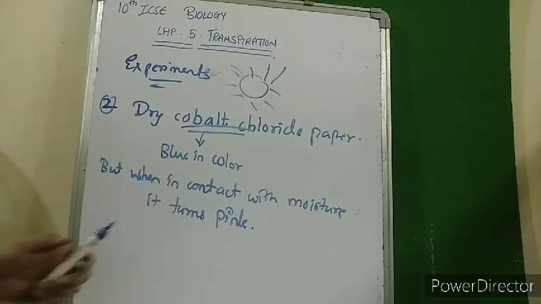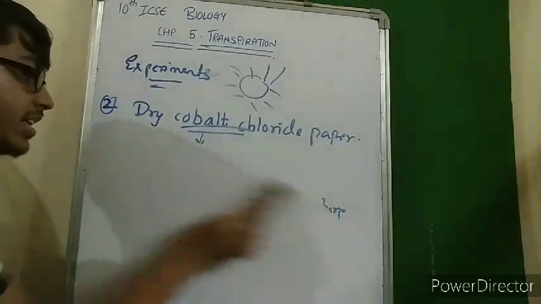So what was the experiment basically? See, what did they do?